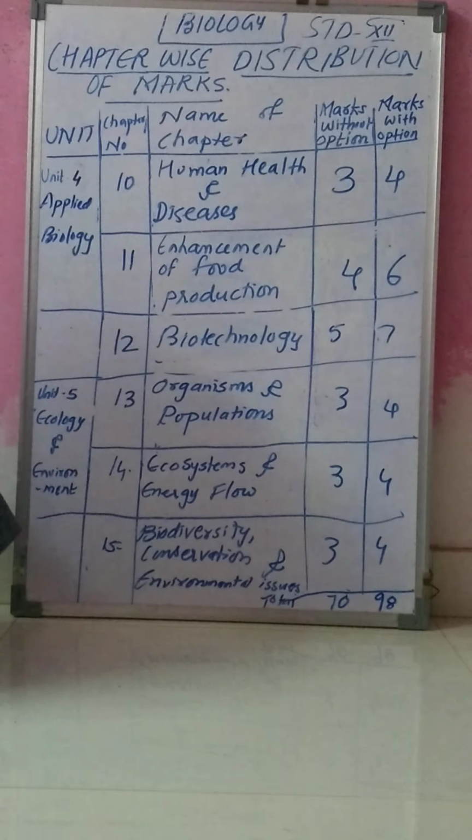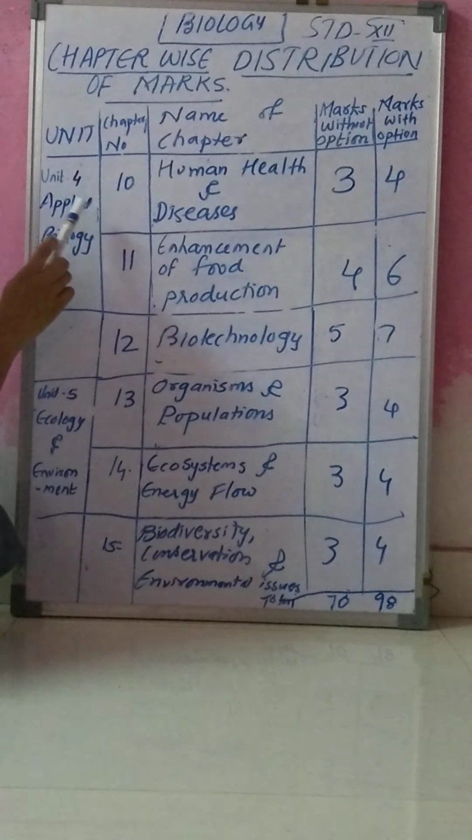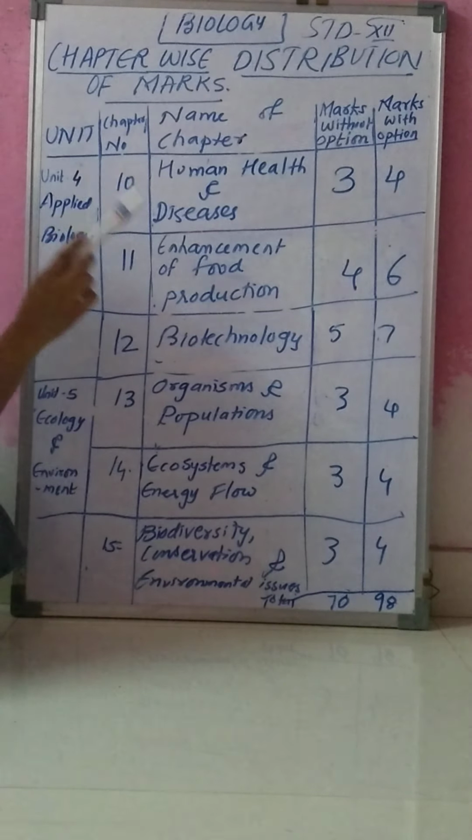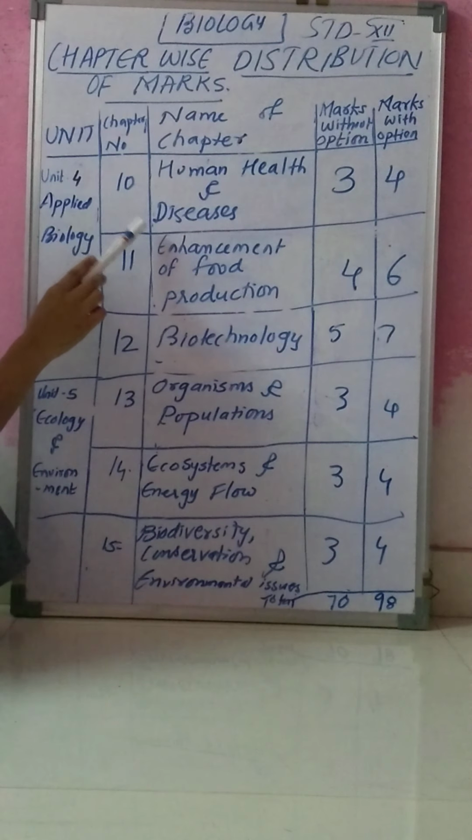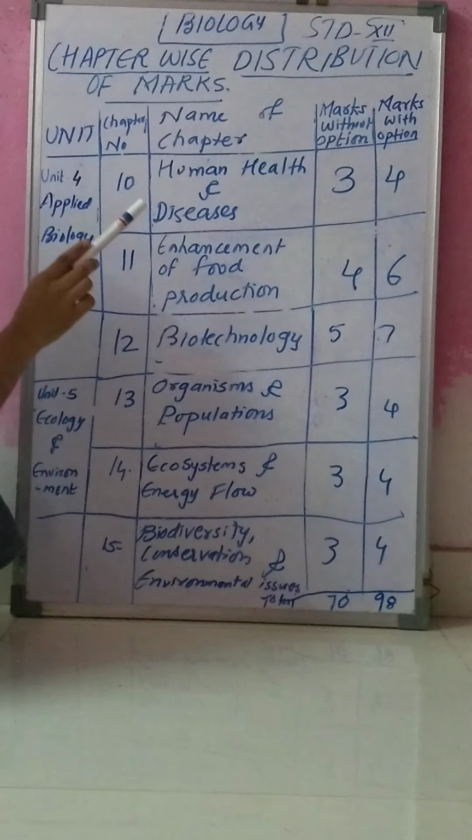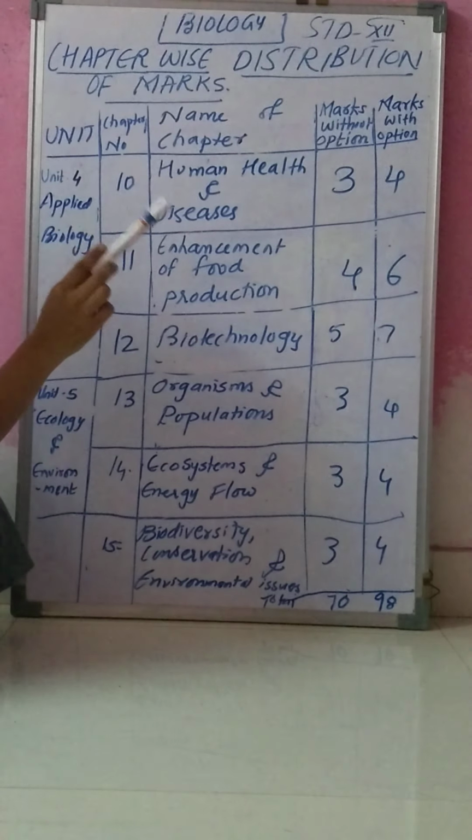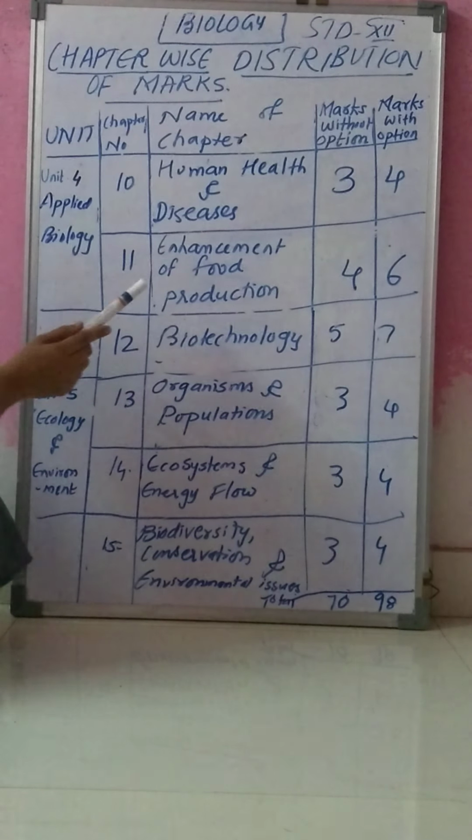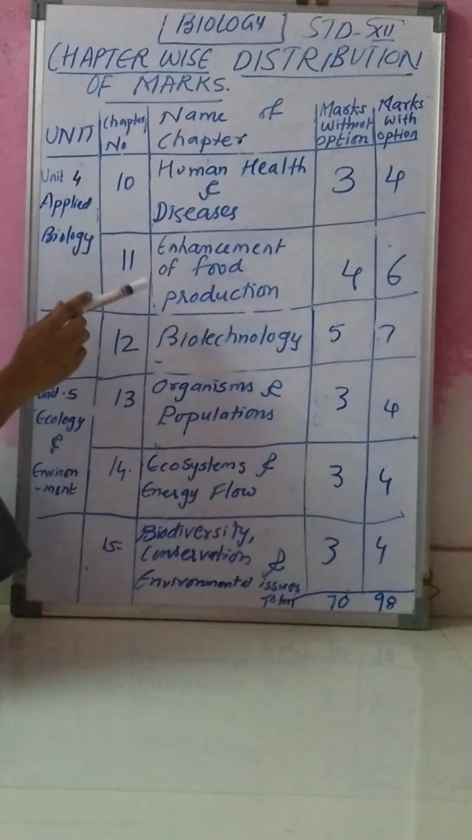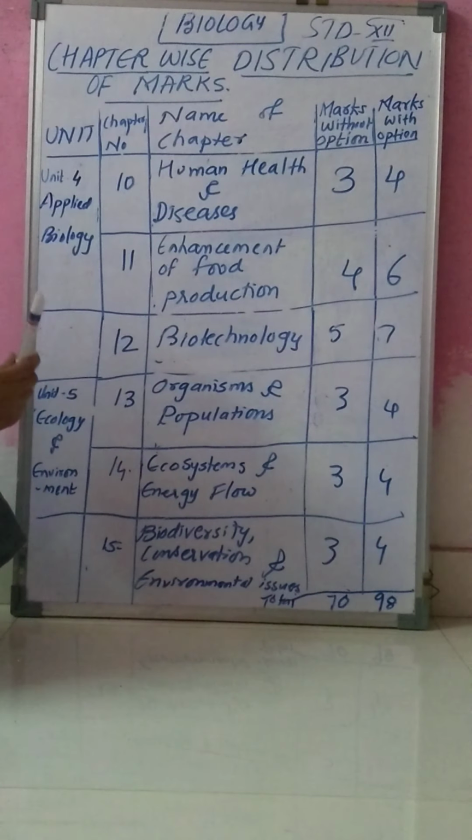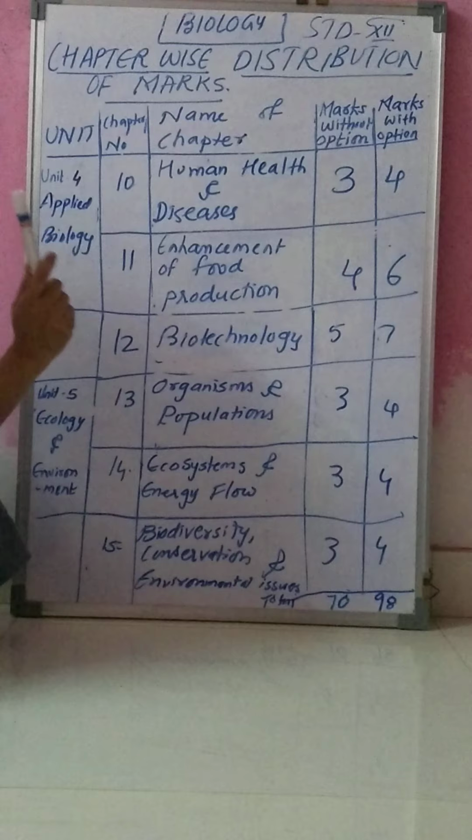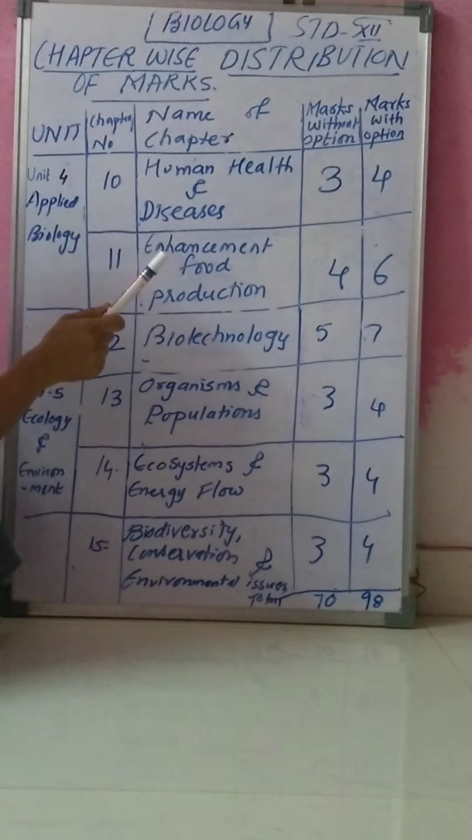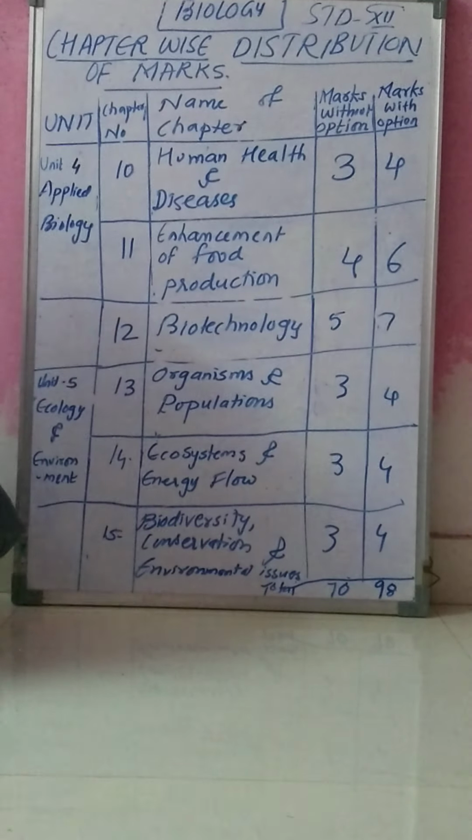In this unit we have two chapters, chapter number 10 and chapter number 11. Chapter number 10 is human health and diseases. This chapter is for 3 marks without option and 4 marks with option. Then chapter number 11 is enhancement of food production. This chapter is for 4 marks without option, and with option it is for 6 marks.